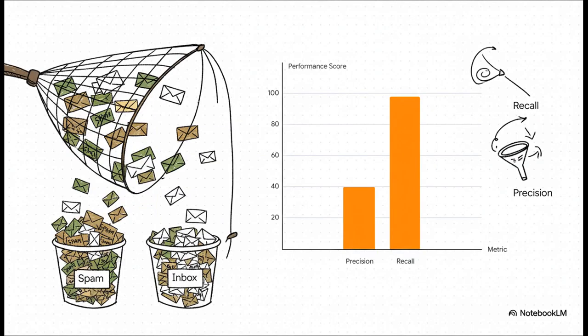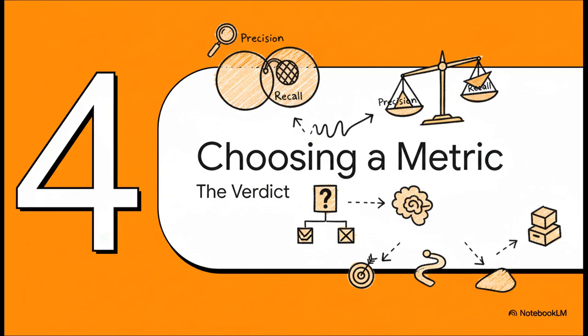Now, what if we do the opposite? We set a really low threshold, maybe just 50% confidence. Now we're casting a super wide net. We're going to catch almost every single piece of spam out there, which means we'll have amazing recall. The downside: we're also going to accidentally flag a ton of perfectly good emails, which means our precision's going to be awful. So, if we can't have the best of both worlds, how on earth do we choose?